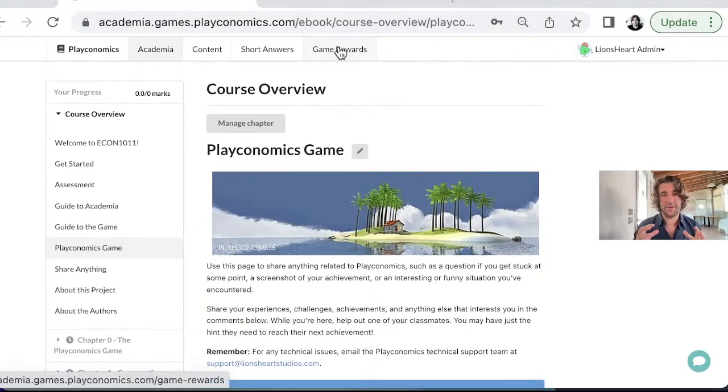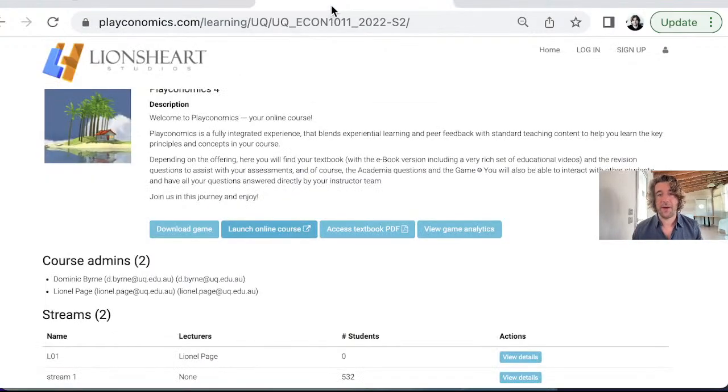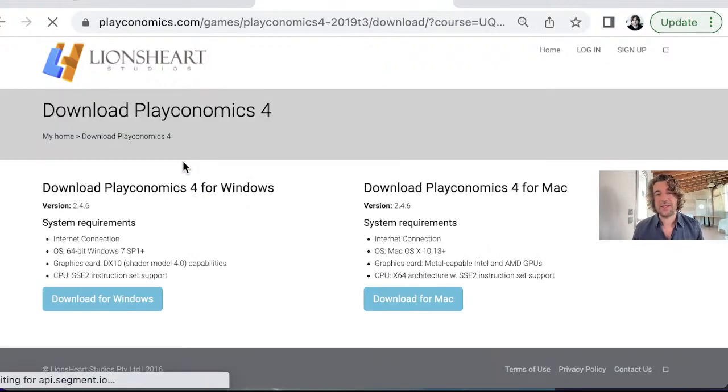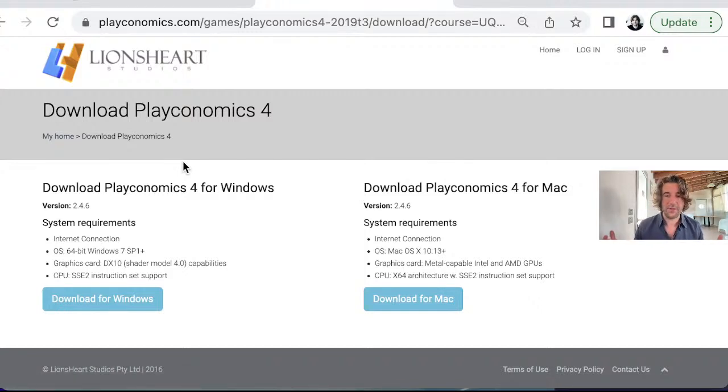In terms of the game itself, if we go back to this page, when we actually branched out to have a look at the ebook, you can see here that I've got a download button, so let's press that. And that takes me to this page here. You can download the game for Windows or for Mac. You can download as many times as you want, and in fact for as many platforms as you want.